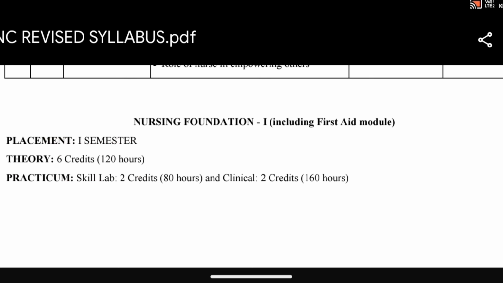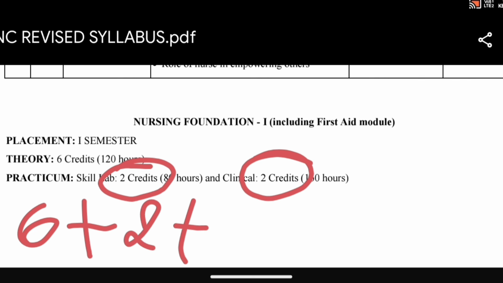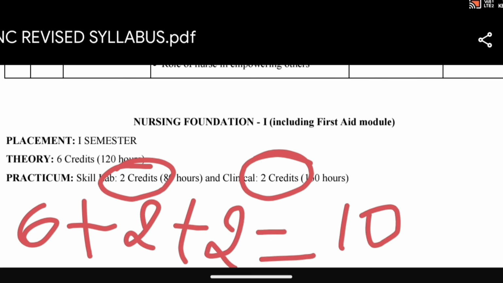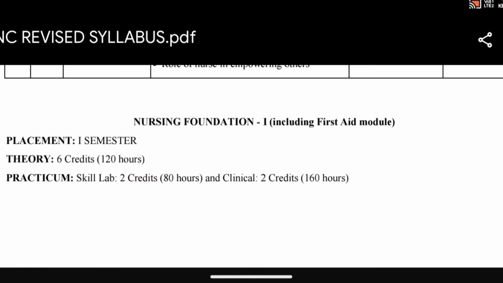They have given this officially, and skill lab 2 credits and clinical will be 2 credits. So 6 plus 2 plus 2, how much guys? This will be 10 credits. For only nursing foundation 1, credits will be 10.